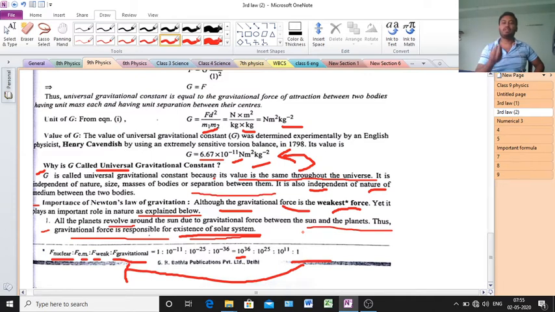If there is no fixed gravitational force, then no one's orbit would be fixed, say the orbit of Earth, the orbit of Mars. So there is a fixed orbit, and this happens due to gravitational force. Thus gravitational force is responsible for the existence of the solar system. If gravitational force is not present, the formation of the solar system is impossible. Clear?